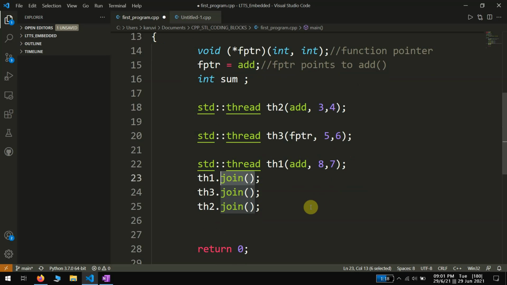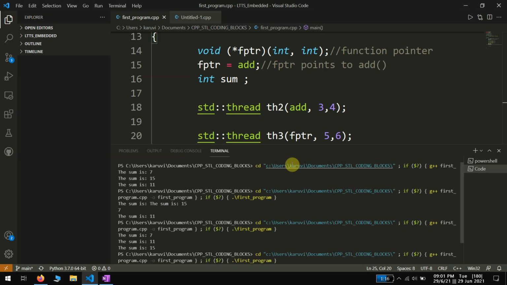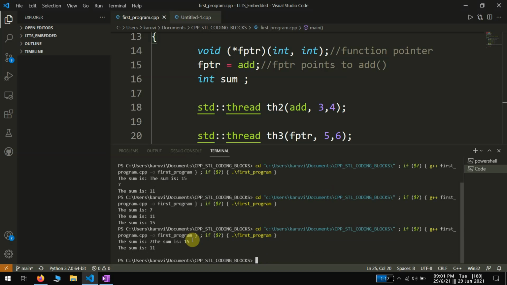In this particular program, we have declared three independent threads with respect to function pointers, and we are trying to observe the output of this program and jump to conclusions. Moving ahead, let's see what exactly is happening. I'm running the program right now. As you can see, it's coming: the sum is 7, the sum is 15 and the sum is 11.